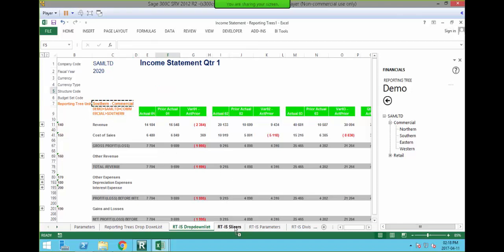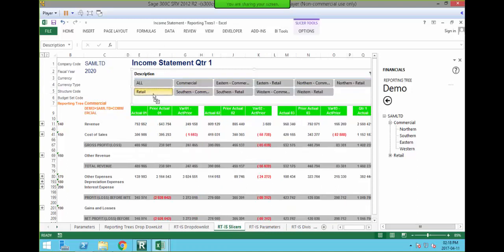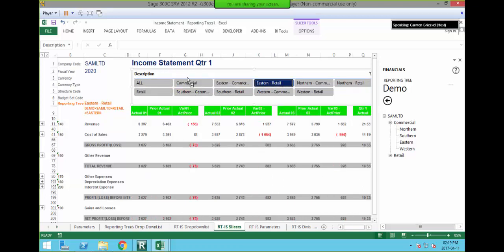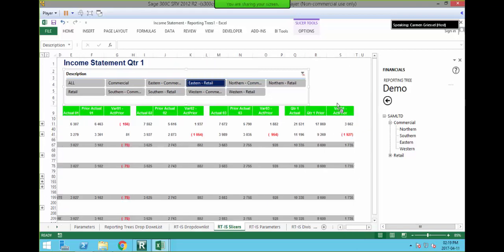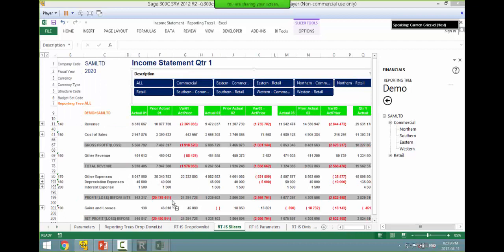So the next one I did is I created a slicer, which allows me to filter my data using a slicer instead of a drop down list, which is quite nice because then you can hide all your column B details and your reporting tree and just have the slicer at the top to filter through it. So what I want to do is I want to now show you how to create this particular one. So let me close that so it looks all nice. And let me go back to my reporting tree,